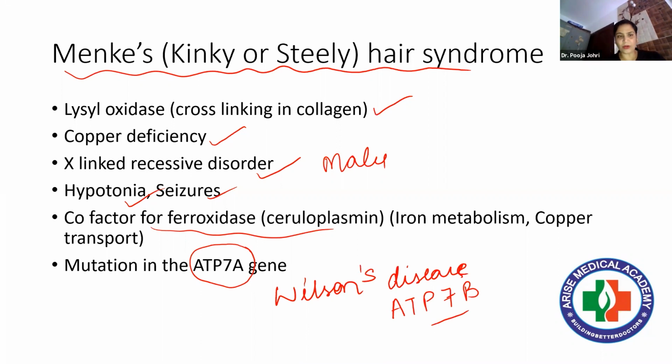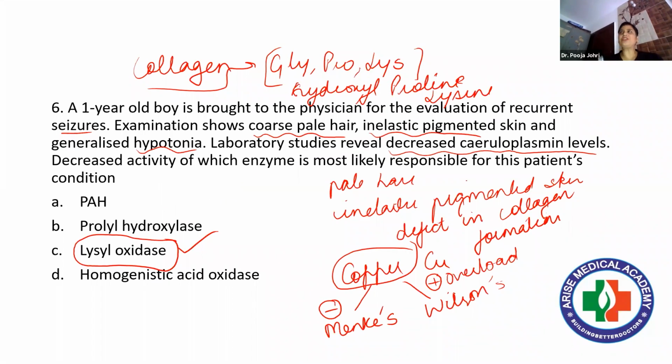So let's go back to the question again. Simply coarse pale hair, inelastic pigmented skin, generalized hypotonia, and decreased ceruloplasmin levels will indicate lysyl oxidase deficiency, and it leads to what? Menkes disease. I hope this question is clear to all of you.